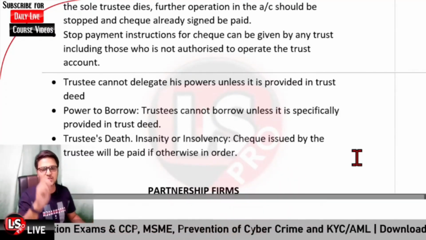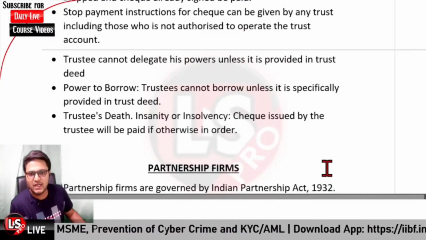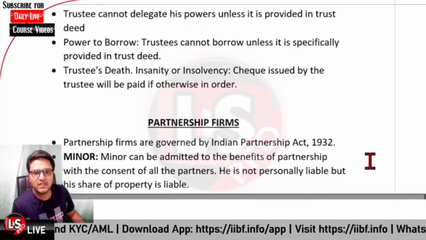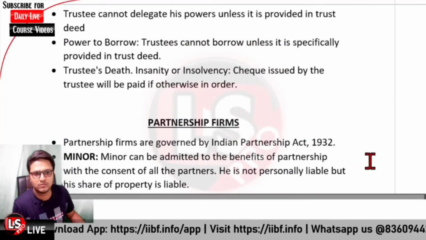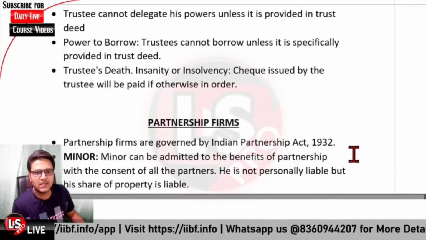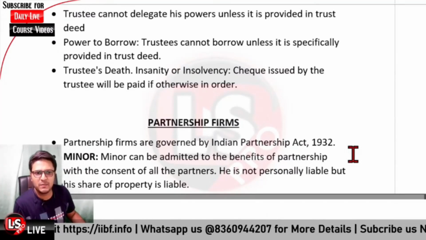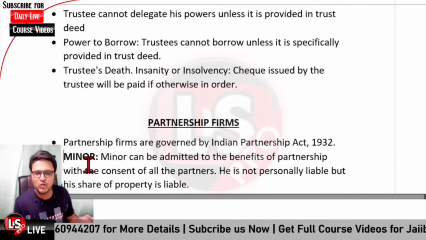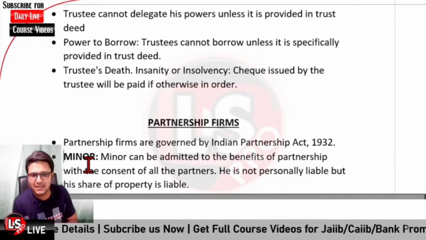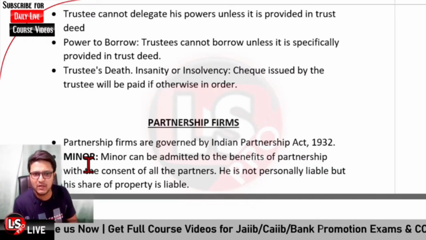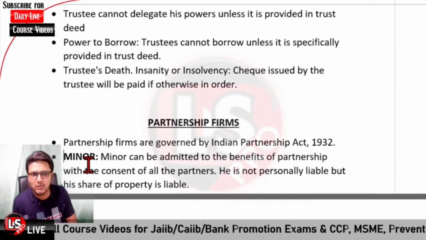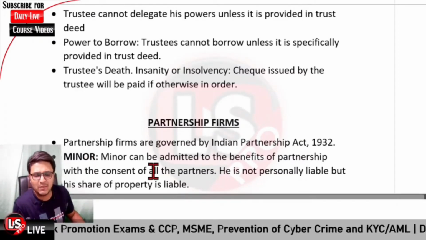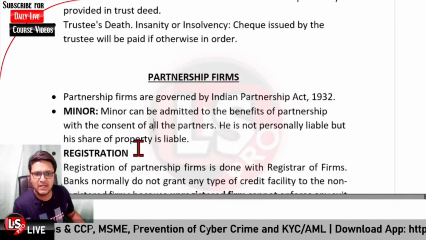Okay. Next, it is related to the partnership firms. Partnership firms are governed by the Indian Partnership Act 1932. And further, regarding the minor, we have already covered the point that a minor cannot be a partner of the partnership firm, but a minor can be admitted to the benefits of the partnership firm with the consent of all the partners, and he will not be personally liable, but his share in the property would be liable. So the minor himself will not be liable, but his share in the partnership firm would be liable in that regard.